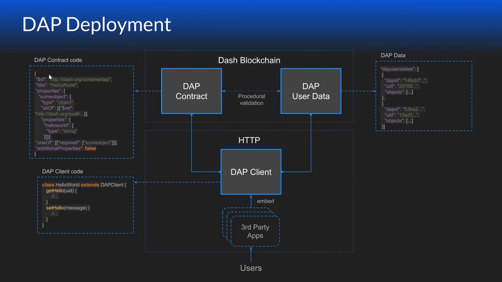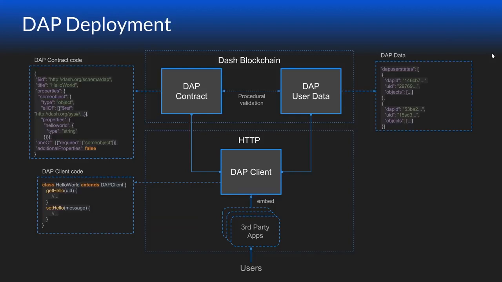So here is a little more technical detail. We talked about how a DApp is two parts: the contract code and the client code. The contract code, which you saw earlier, is JSON schema, and it defines the format of the data that we are okay with storing. And then the client code does the storing and retrieving and calculation on that.